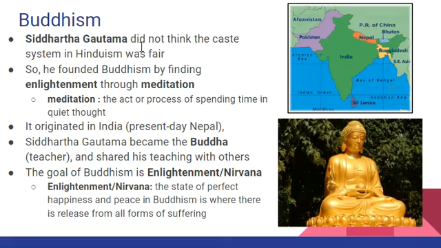He didn't like this caste system. He believed that the goal of life is to achieve enlightenment or nirvana. He believed this is possible only through meditation and through stopping desire.